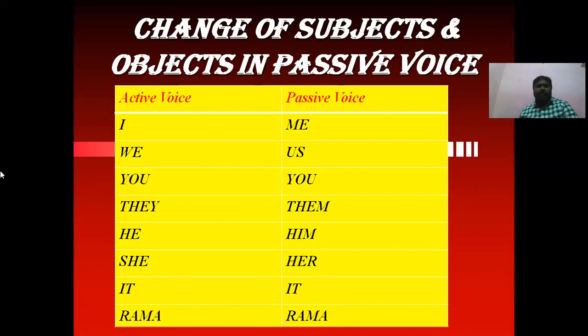If there is I in active voice, automatically this I will become me in passive voice. In case there is me in passive voice, automatically it will become I in active voice.